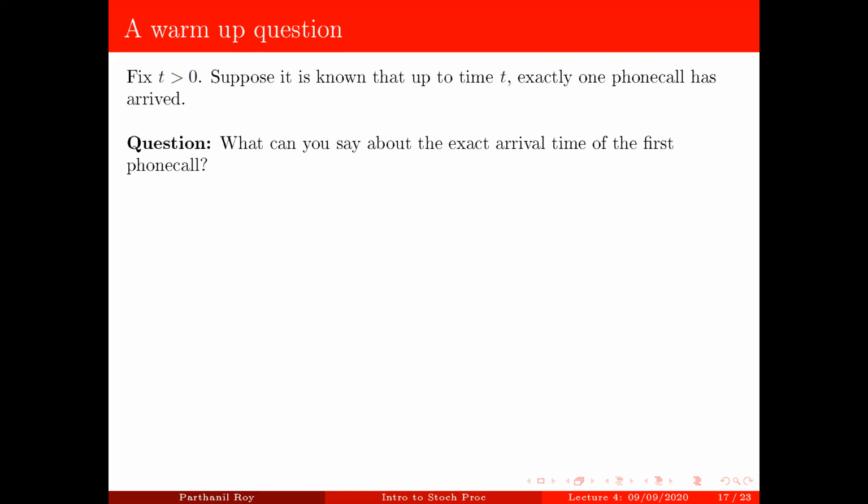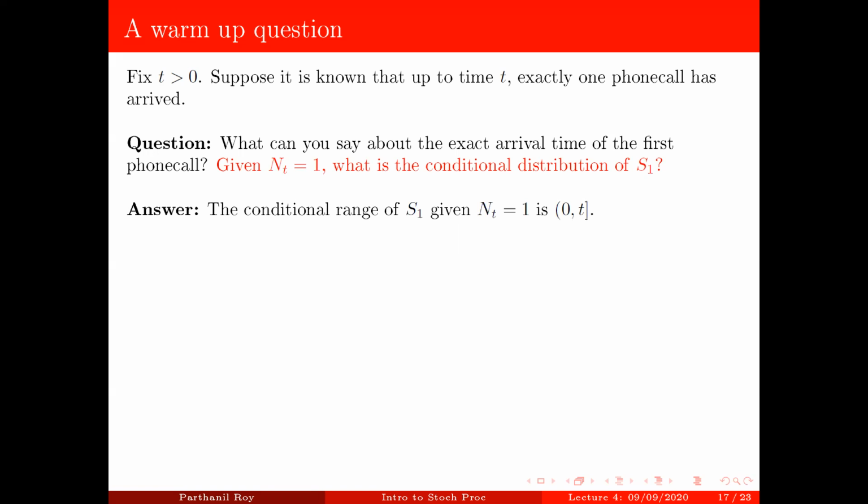Now, the question is vague. What do you mean by what can you say? What I'm asking is this question in red. Given Nt equal to 1, what is the conditional distribution of the first arrival time, S1? Note that if it is known that up to time t, when I say up to, it's up to and including, exactly one phone call has arrived, then the position of the first phone call has conditional range 0 to t.